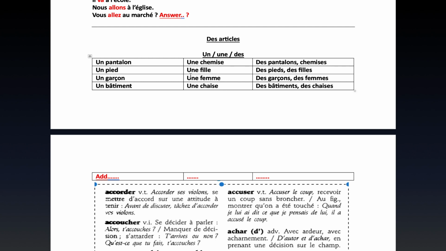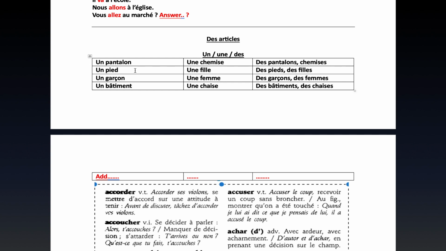Now, these last ones are feminine nouns. I'll tell you what they mean. Un pantalon means a trouser. In English, you'd say a pair of trousers. A trouser is un pantalon in French. Un pied is a leg.